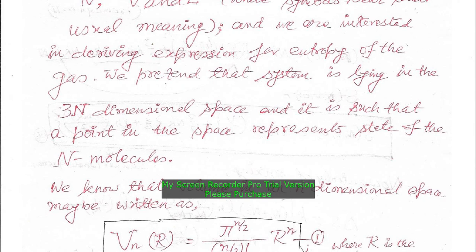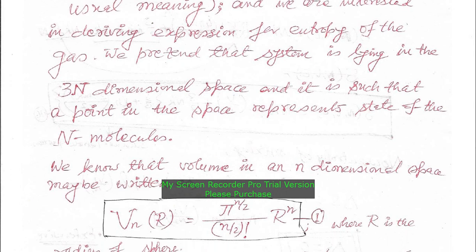So, we would like to calculate all possible microstates using the idea of a 3N dimensional space, where a single point represents position as well as momentum of capital N number of molecules at any instant.